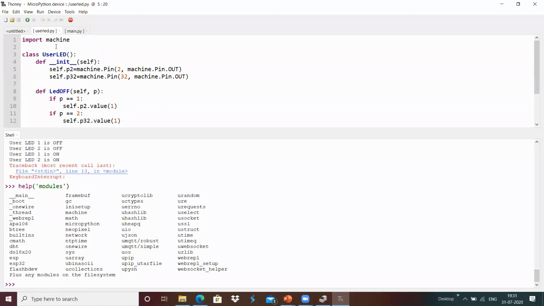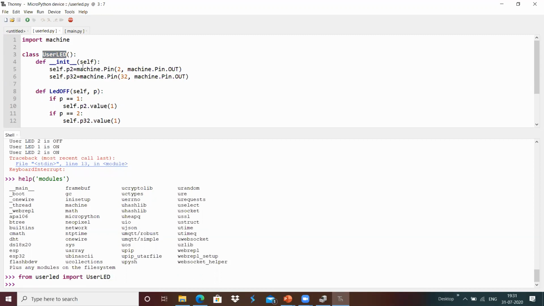For example, if there is no user LED module or class found, then we have saved this user LED into the MicroPython device. Using that, we can import the functionality like a user LED over here. Like that, you can add your own functionality by adding Python files.